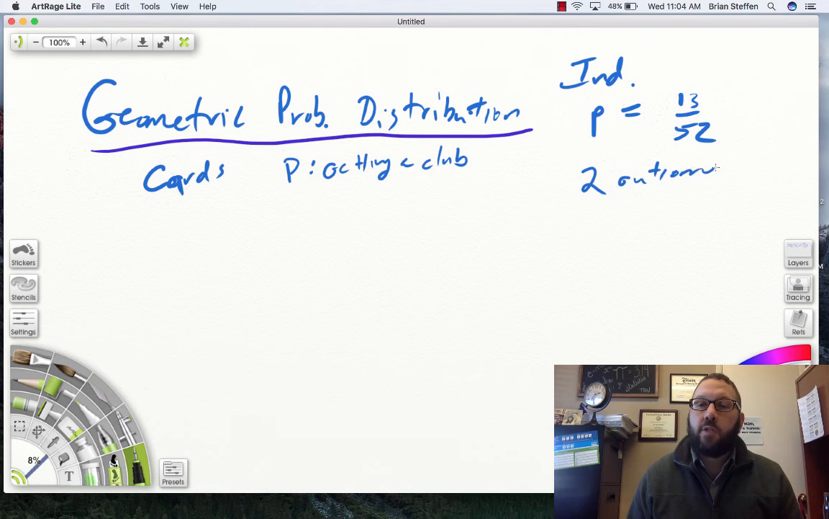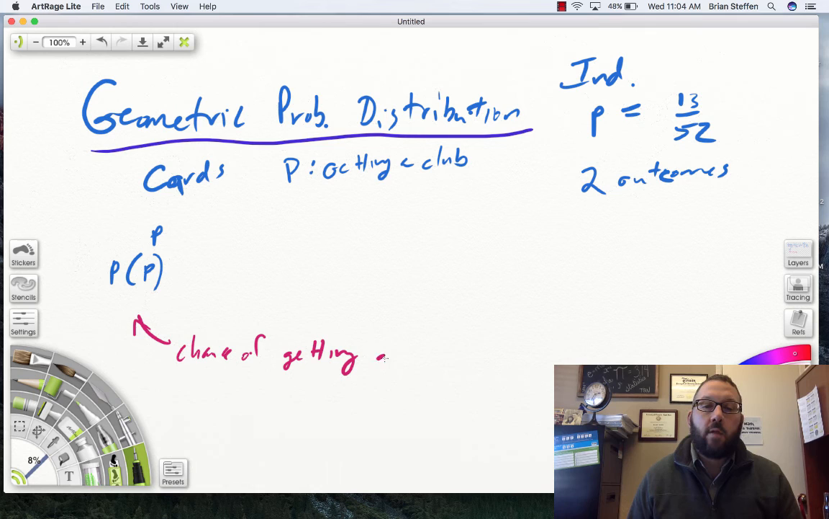But what changes is we're no longer going to have a finite set of trials. What makes it a geometric is we're going to find the probability of P, which is the chance of getting a club on the Pth trial.